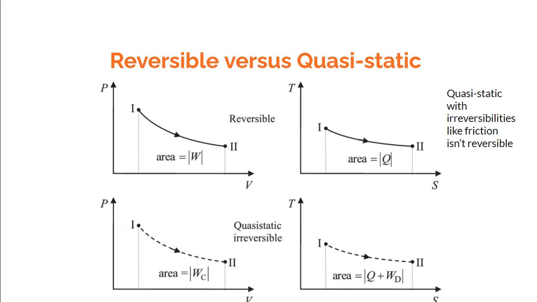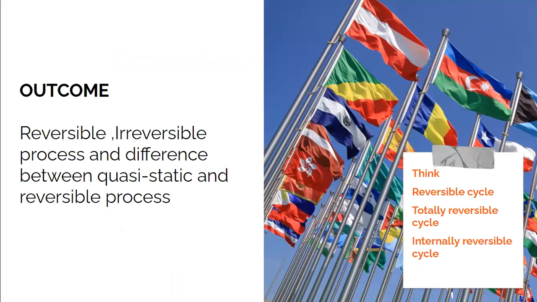It has to be quasi-static, but not all quasi-static processes are reversible. There could be processes which are quasi-static but irreversible. So with this, I suppose that you have now understood the concept of reversible process, irreversible process, and the difference between quasi-static and reversible process very clearly.